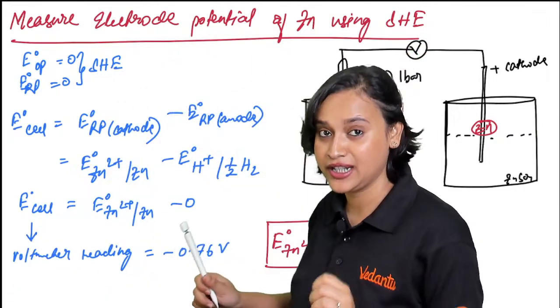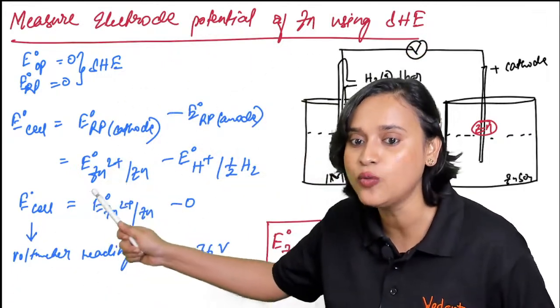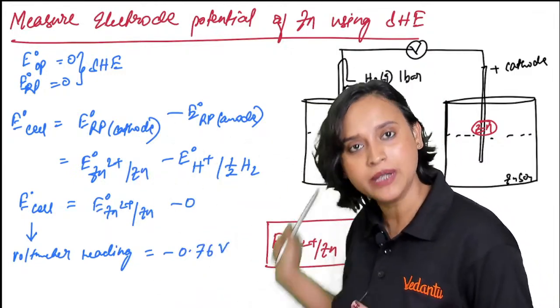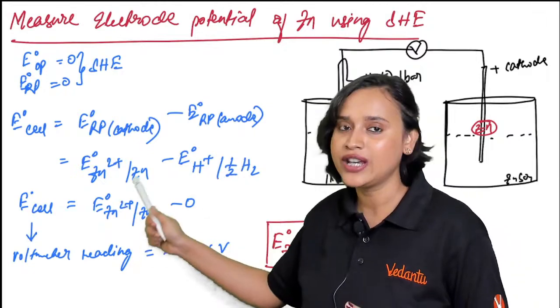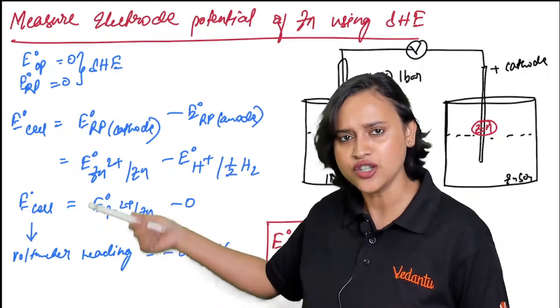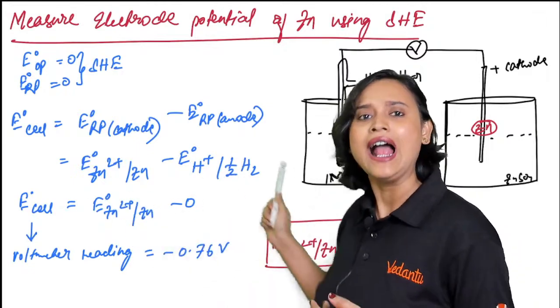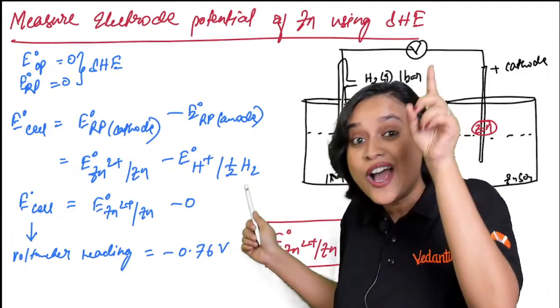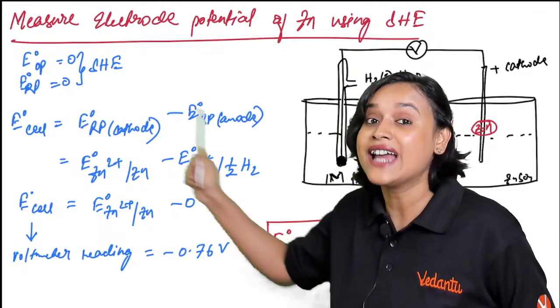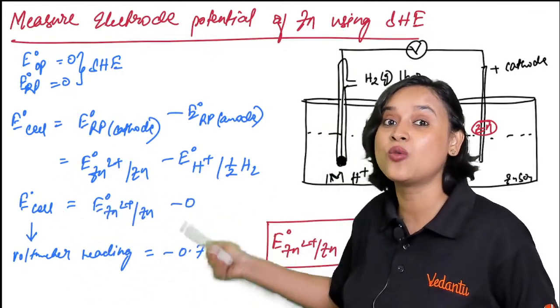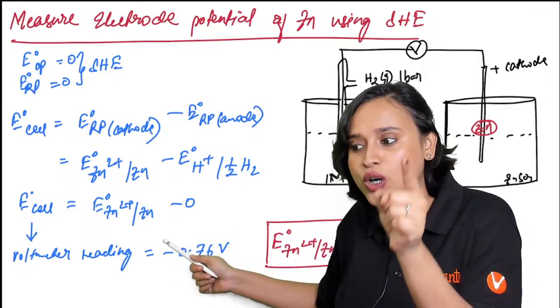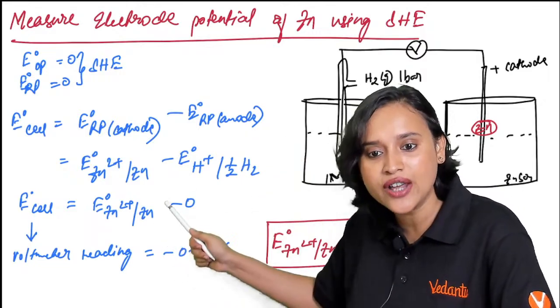Now what will happen is, we know that E naught cell will be equal to E naught reduction potential of cathode minus E naught reduction potential of anode. At the cathode we have zinc, so that is the notation that I have used. At the anode we have the hydrogen electrode. Now for hydrogen it is 0, that means E naught cell is equal to E naught reduction potential of the cathode. What is the cathode? The cathode is the zinc rod, everybody.